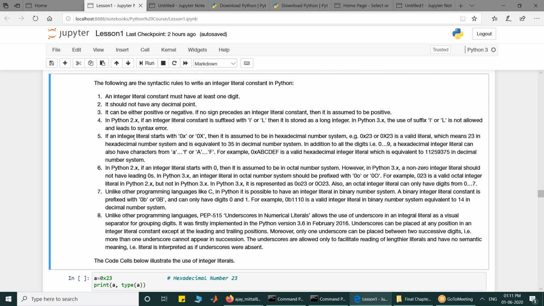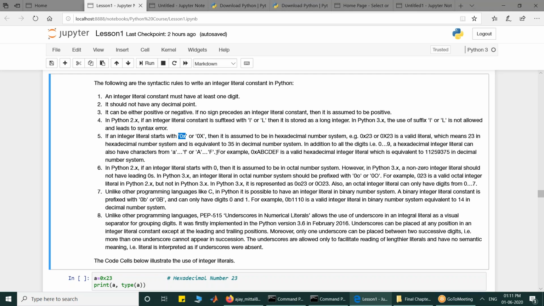You can write the integer literal constant in other number systems, like in hexadecimal number systems. So if you have to write a hexadecimal integer literal constant, you have to prefix it with 0x or 0 capital X. And if you are writing it in hexadecimal number, then the letters A to F or A to capital F would also be allowed to you.